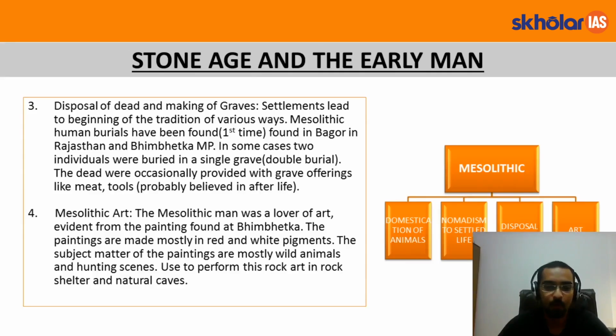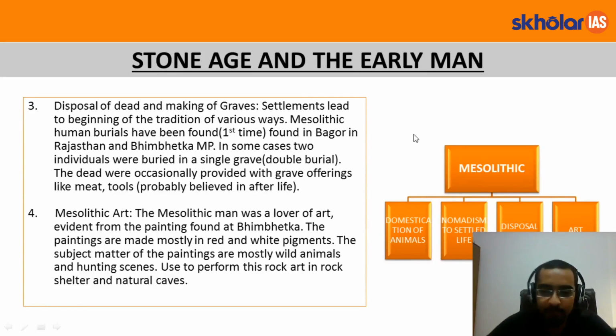There's nothing, no change has come in them yet. They are still the same as they were, and this Bhimbetka is a UNESCO World Heritage Site, and one of the most famous ones because you see all the three phases. This is the Paleolithic, Neolithic, and Mesolithic phase here. That is why it is very important from your exams point of view. So they used to perform rock art in rock shelters and natural caves. That is where they used to reside, and wherever they found natural caves, they used to make drawings and paintings.